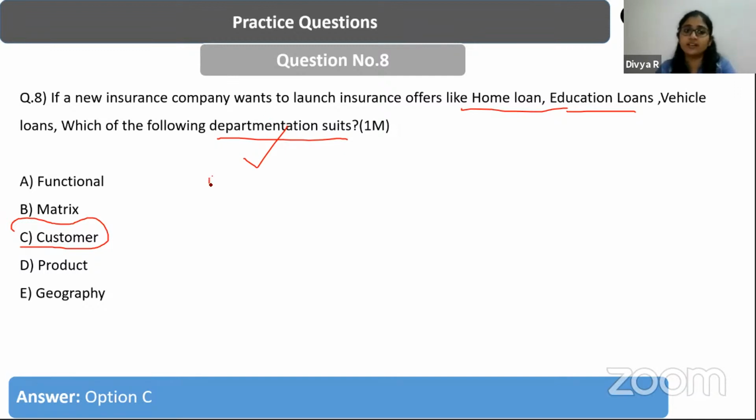Departmentation is also a kind of organizational technique, right? What is departmentation in the first place? It is where you're clustering various functions together. It's basically horizontal clustering of various functions that is called departmentation. And there are various ways in which you can cluster things together for an organization to run effectively. So here, when a company wants to launch insurance offers like home loans, these are different customer bases that it is going to target. A home segment.